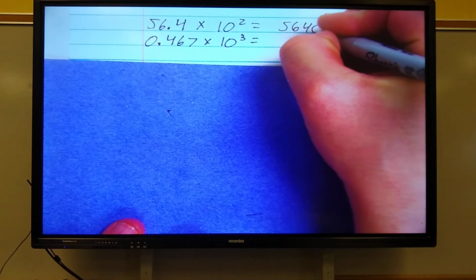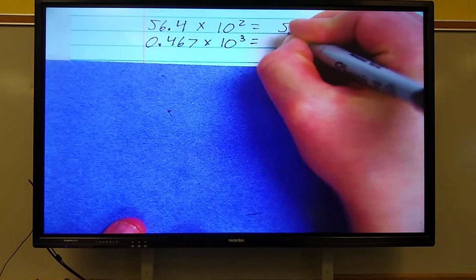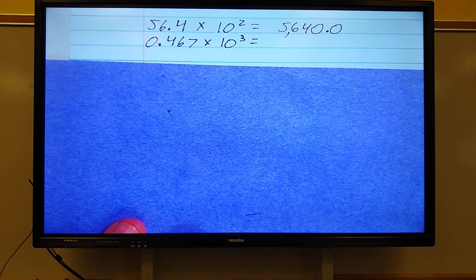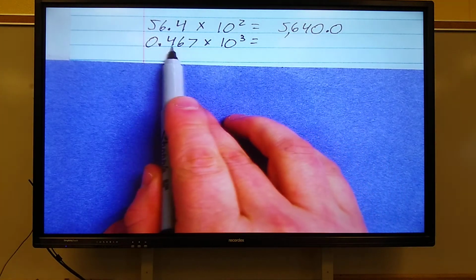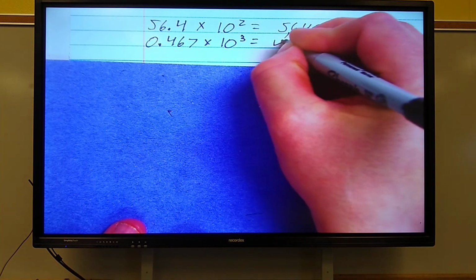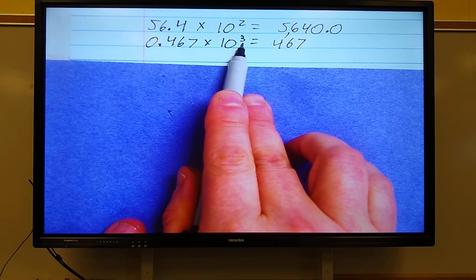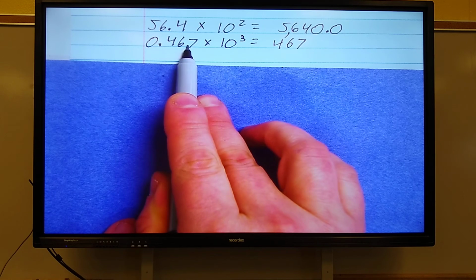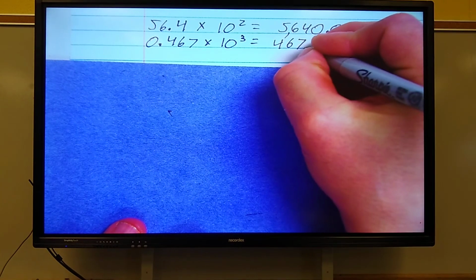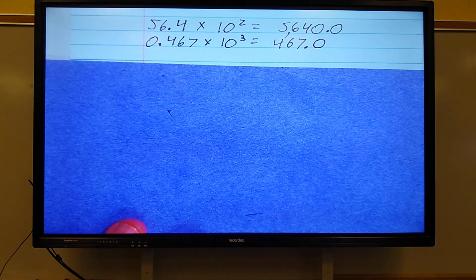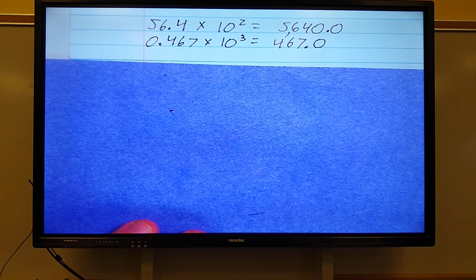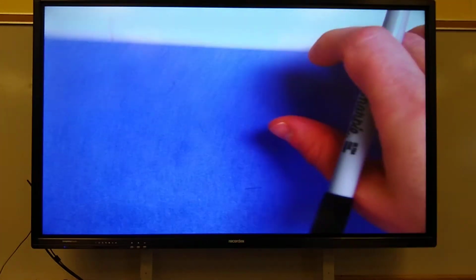That means I add 1 zero. 5,640. 467. This tells me to move my decimal place over 3 places. 1, 2, 3. 467,000. And there you have it, boys and girls.